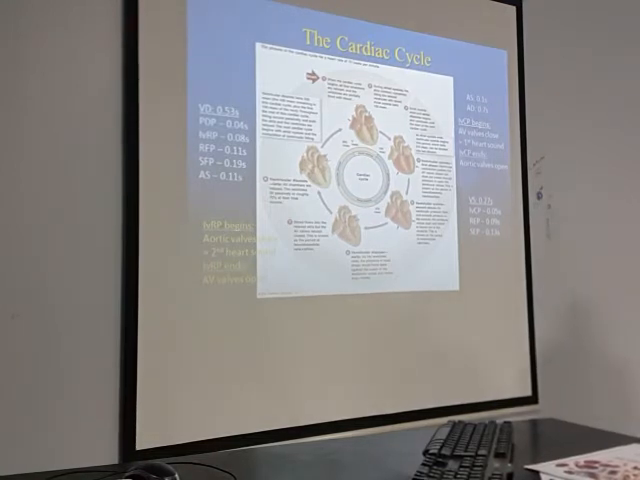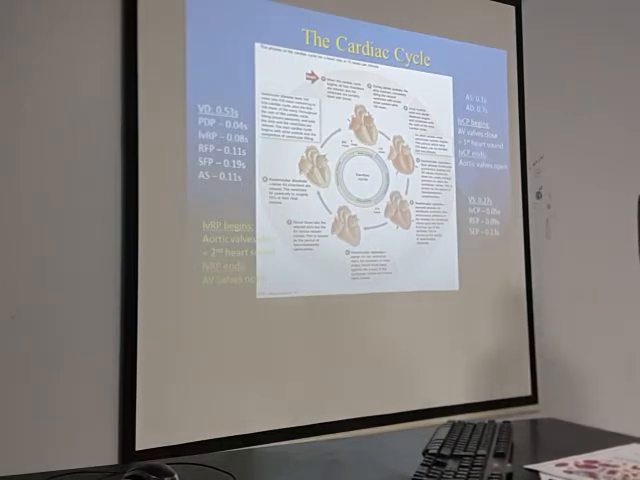This autorhythmicity, this generation of its own cardiac impulse, is one of the properties of the cardiac muscle. Let me tell you another point of interest: the SA node is the strongest generator of the cardiac impulse. That is why it is called the pacemaker of the heart.